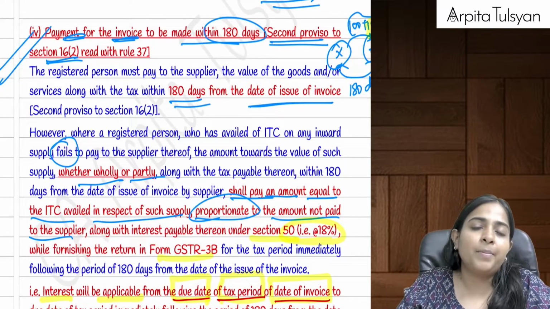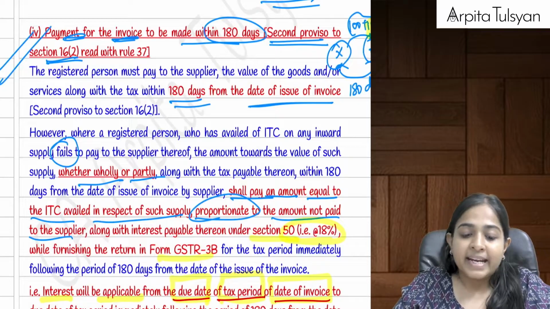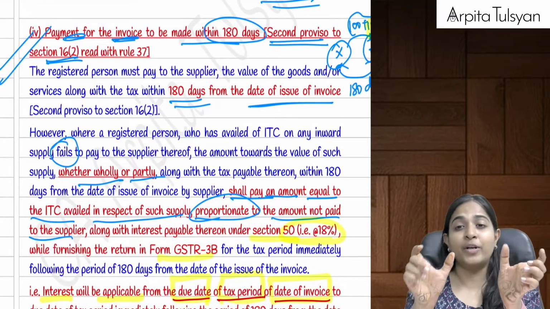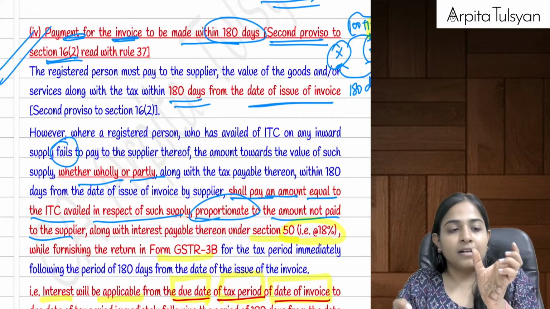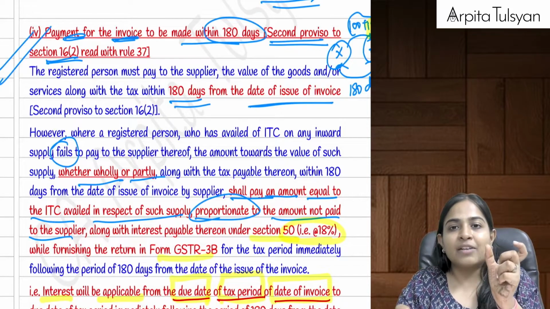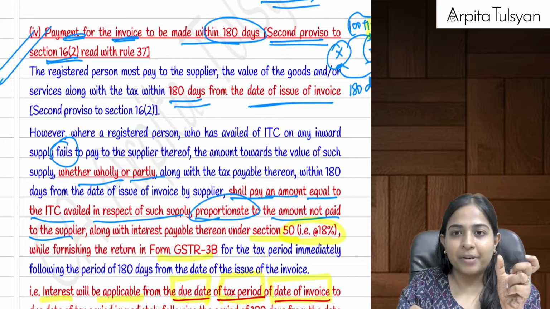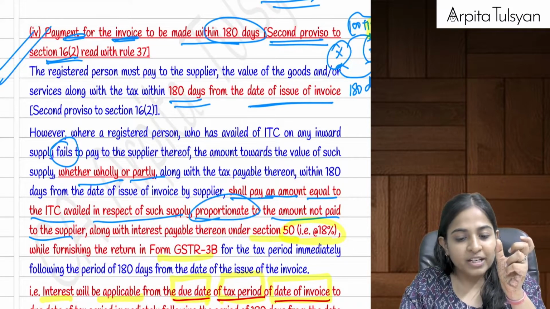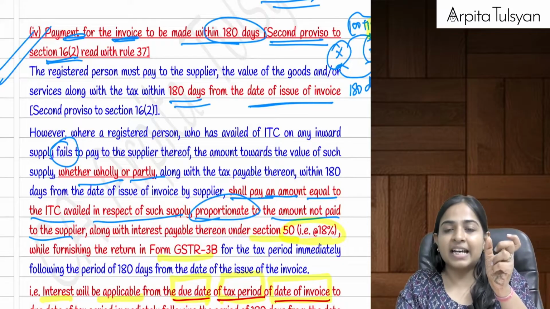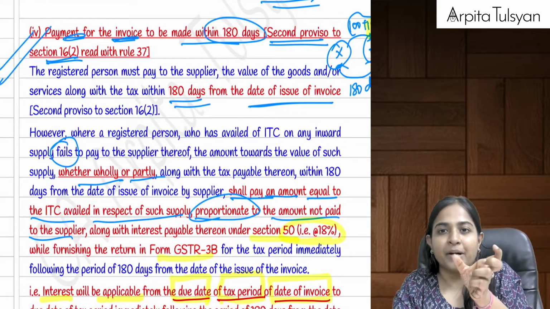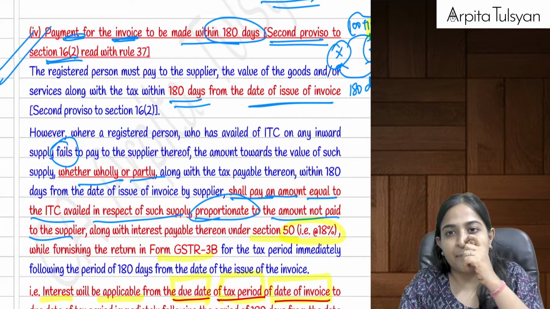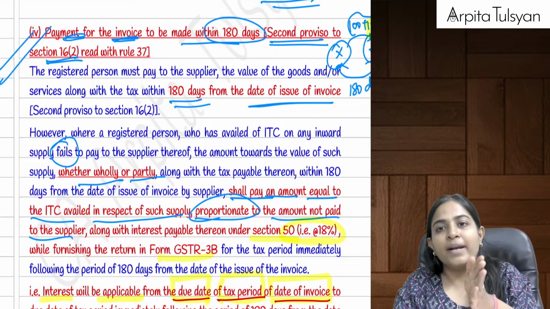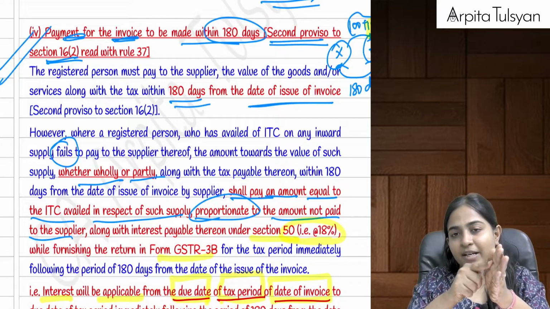Ma'am, interest will be applicable from which date to which date? In that case, interest will be applicable from one due date to another due date. Let's say the tax invoice was issued in the month of November. Whatever the due date for filing GSTR 3B for November, let's say it is 20th December, from 20th December the interest meter is going to start.